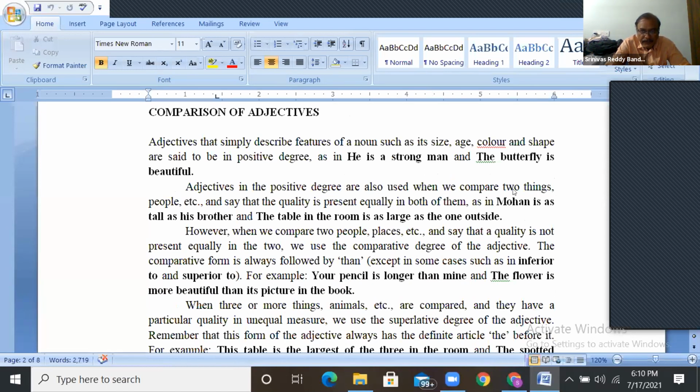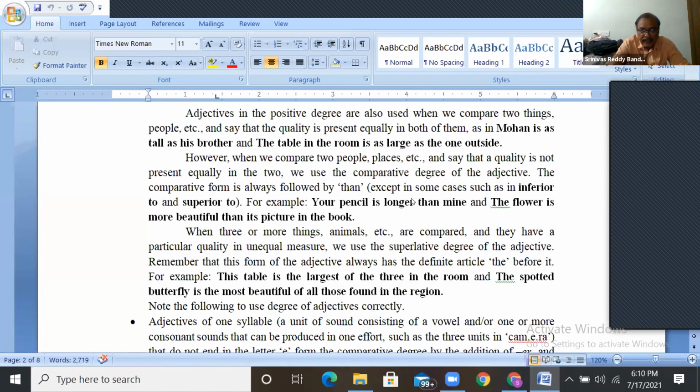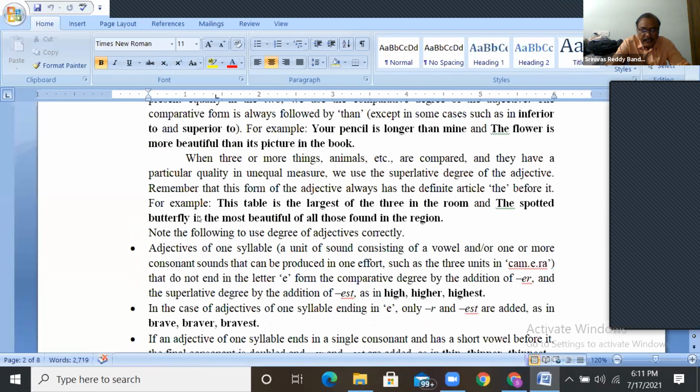When we compare two things, generally we use the comparative degree. For example, your pencil is longer than mine. This longer is the comparative degree. The flower is more beautiful than its picture in the book. More beautiful is called comparative. Next one: this table is the largest of the three in the room. This largest means this is the superlative, right? And most beautiful is the superlative, right?